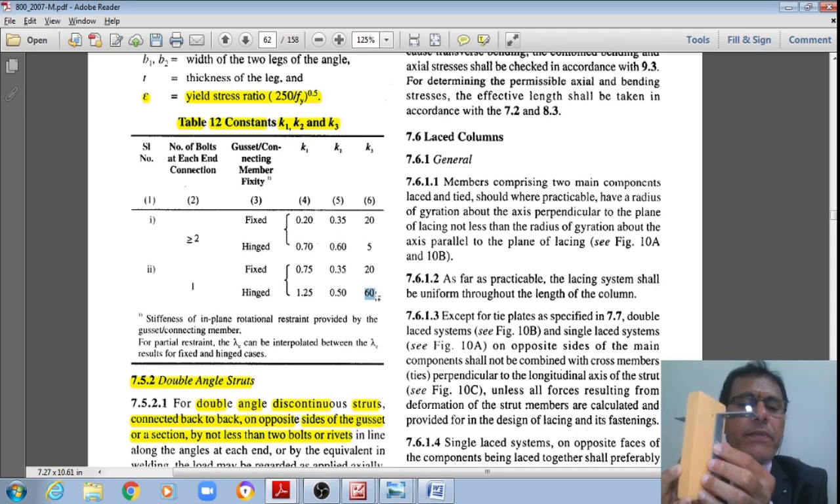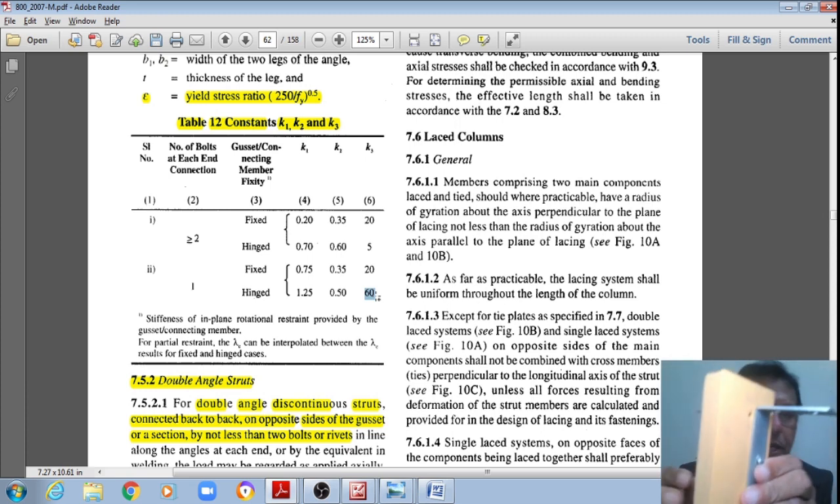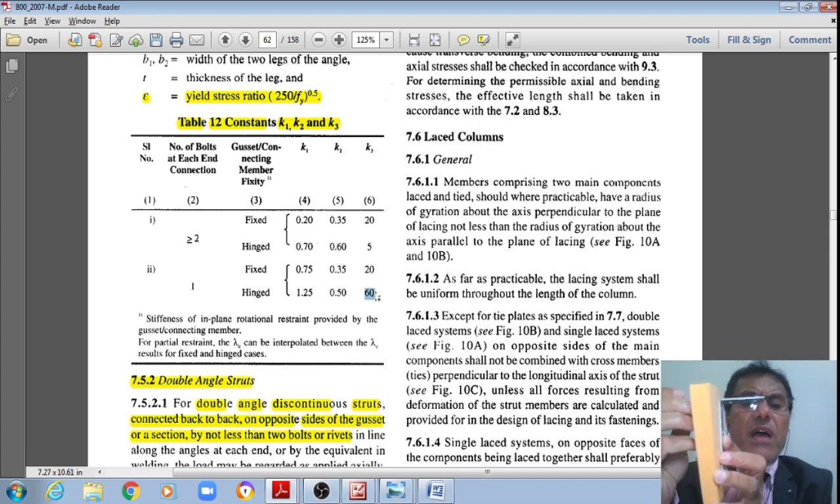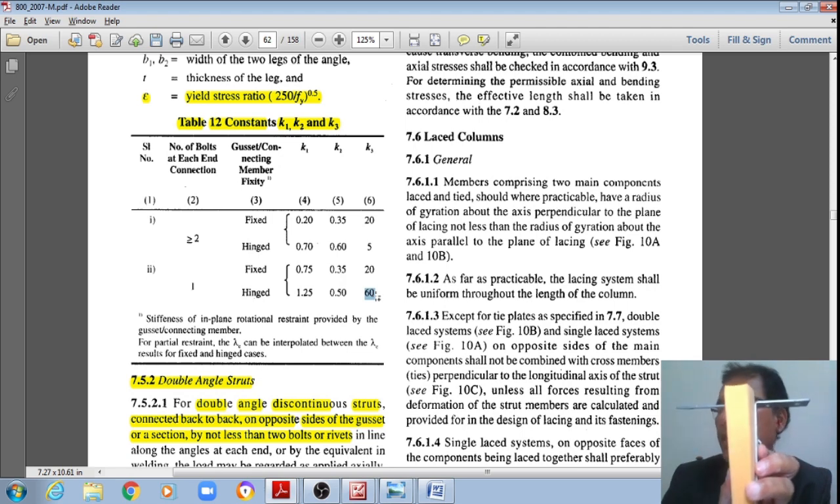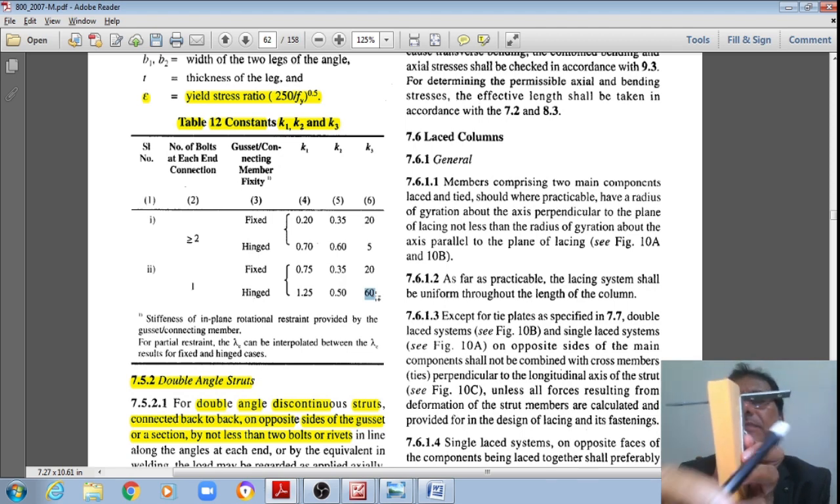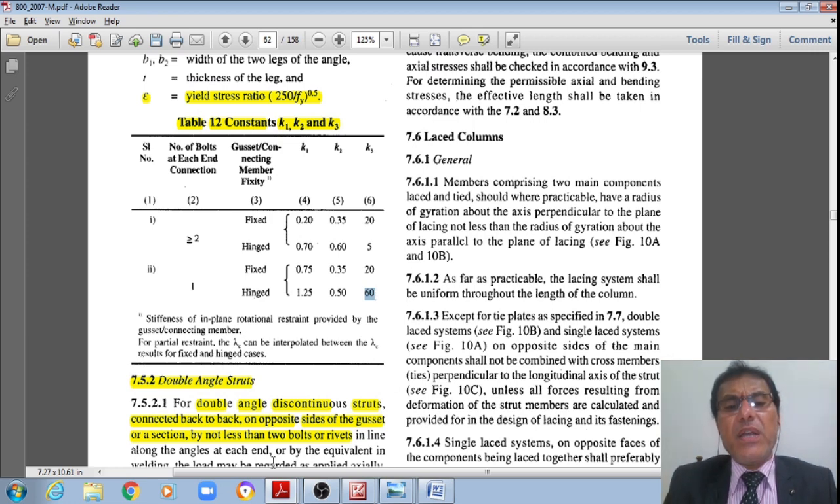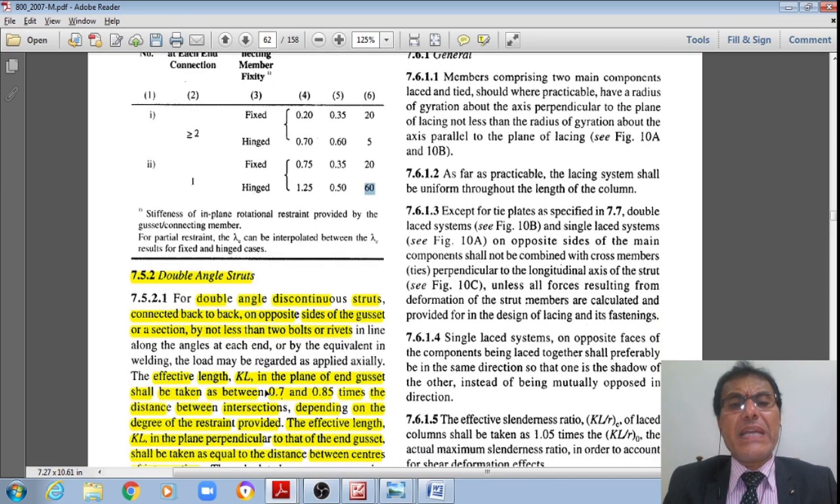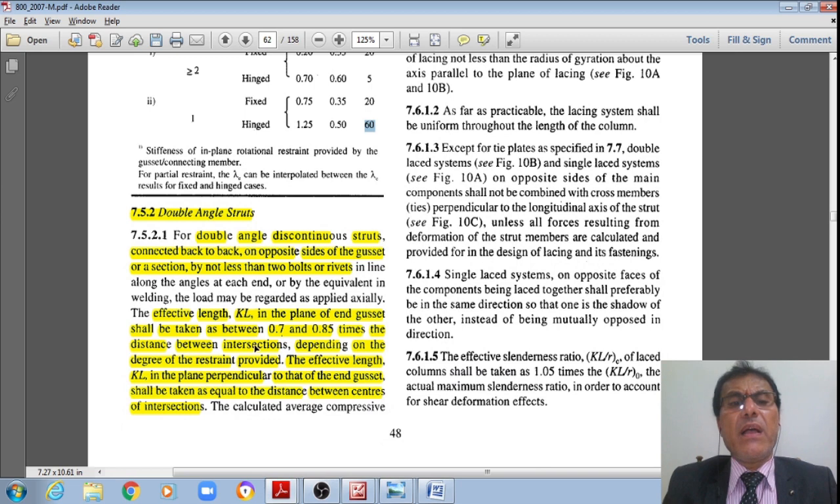Whereas for double angle discontinuous struts, connected back to back like this, and on opposite sides of the gusset plate, with a section but not less than 2 bolts or 2 rivets in line along the angles at each end, or by equivalent welding, the load may be regarded as applied axially.